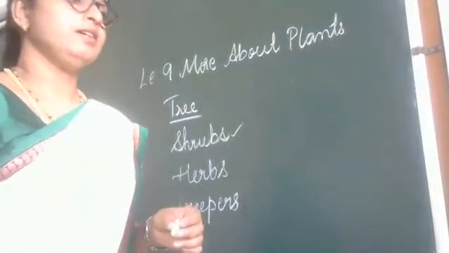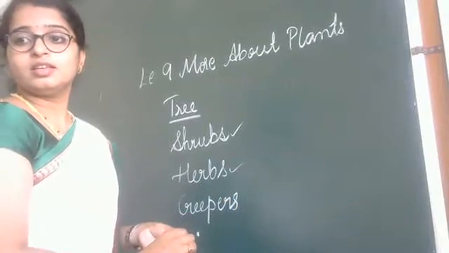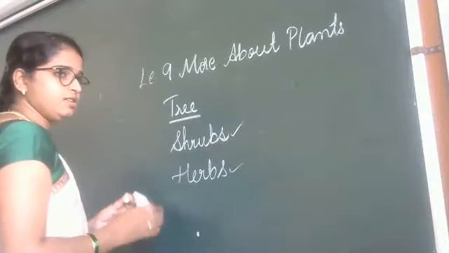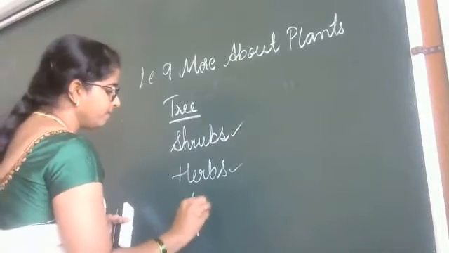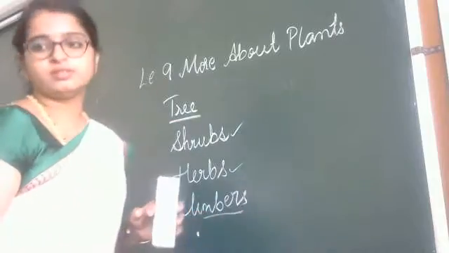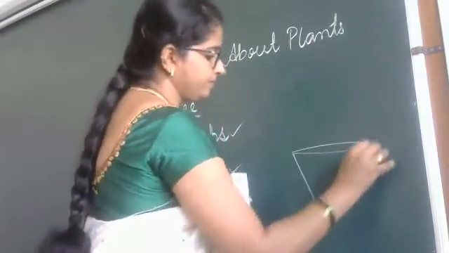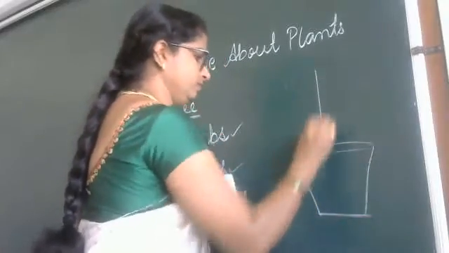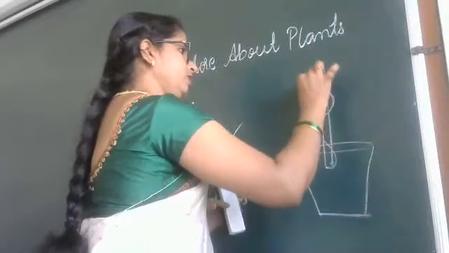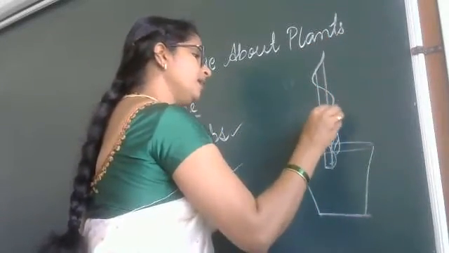And next is climbers. Okay. Next is climbers, not creepers. Creepers not yet studied. Climbers. So climbers means what? Climbers means what? Ma'am, some plants have weak stems. Yes. Some plants have weak stem.